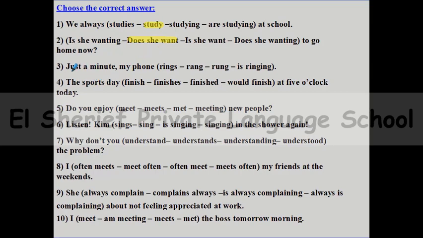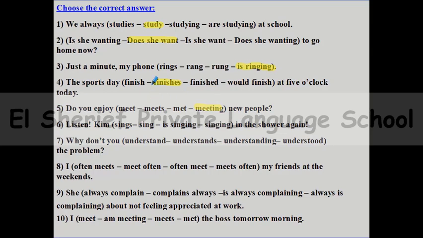So this is the right answer. Just a minute. My phone, yes, this is a repeated question. So my phone is ringing. Great. Number 4, the sports day finishes. Yes, great. The sports day finishes at 5 o'clock. And here, do you enjoy space new people? Do you enjoy? Yes, after enjoy we can add ing to the verb. Do you enjoy meeting new people?